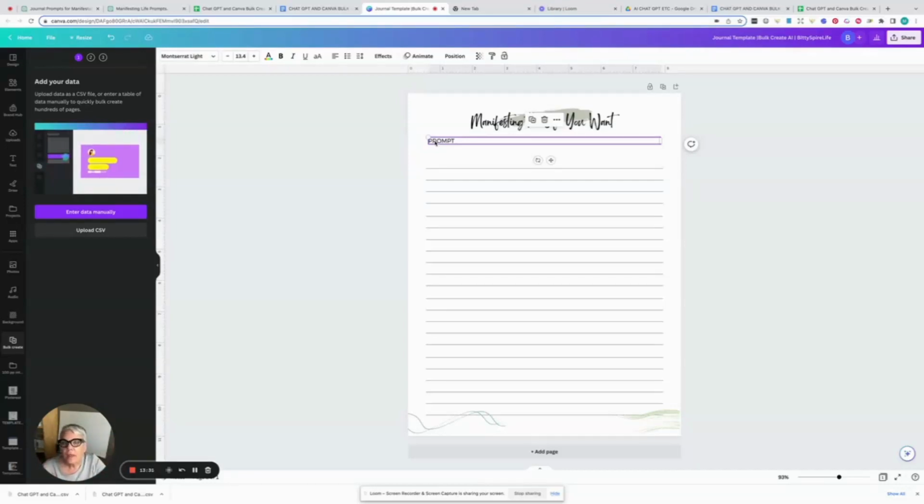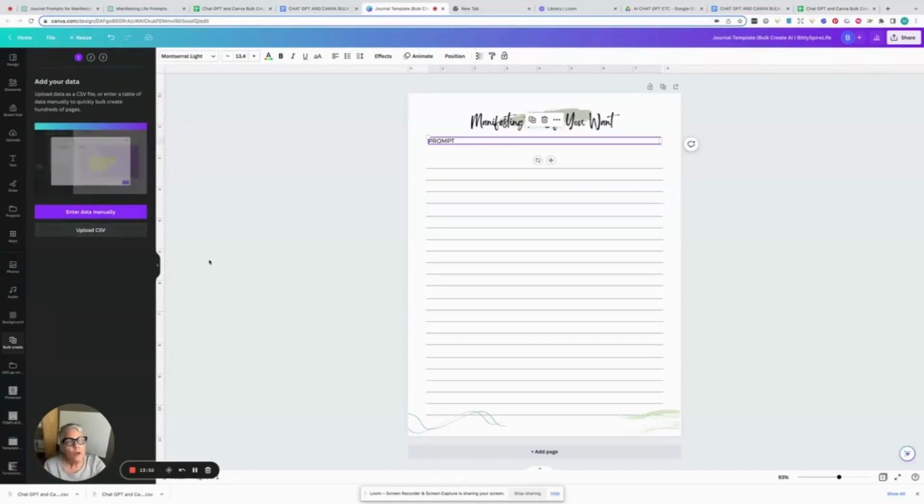And then what you would do is you would go down here to the apps. See, the apps are the 9 dots, 3 down, 3 across, and you would click on that and type in the word bulk, and then the Bulk Create app would come up. Okay, so I've done that. I've got it. So see, you have the choices: enter data manually or upload your CSV.